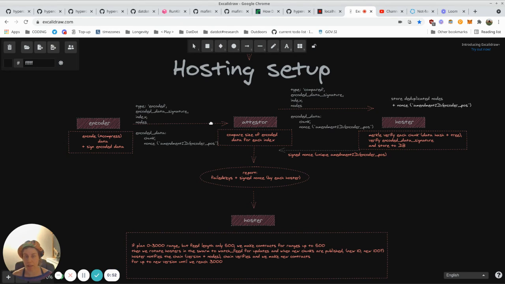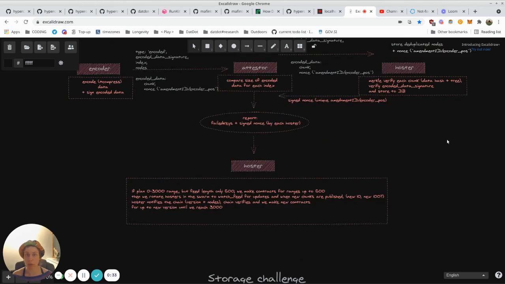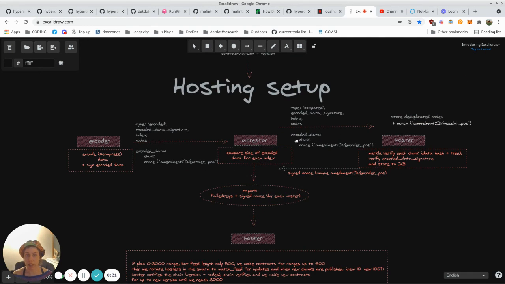Then the attester will send this back to the chain so that we can be sure that the attester did deliver all the data to the hoster. So in the future, when we get to the storage challenge and, for example, hoster fails to respond to the challenge, we can know that the data was indeed delivered to the hoster.